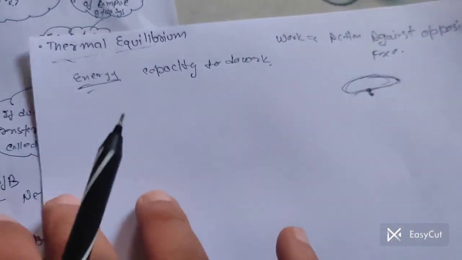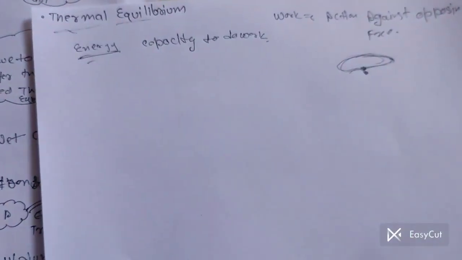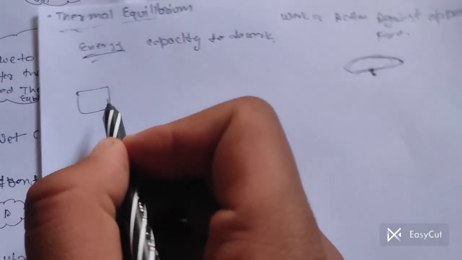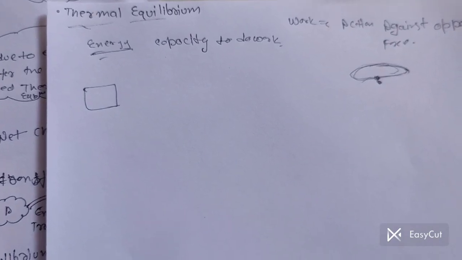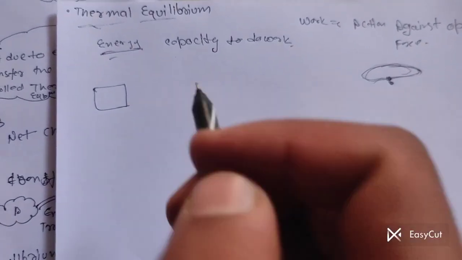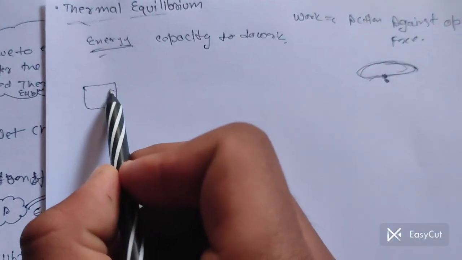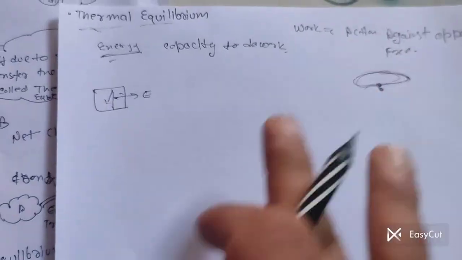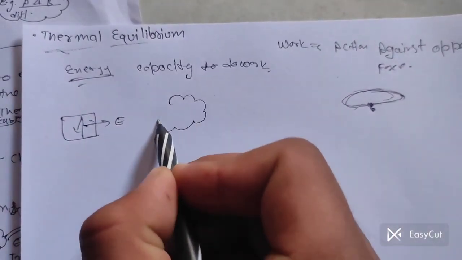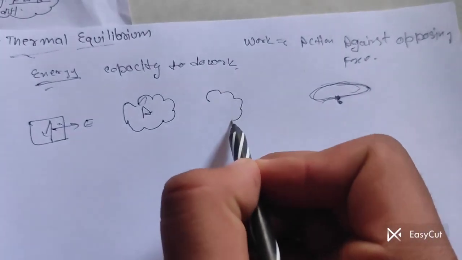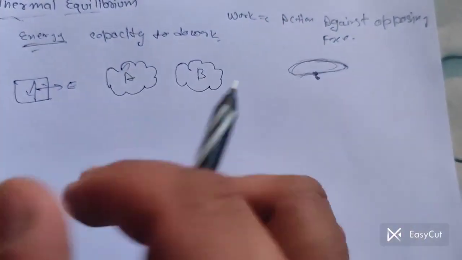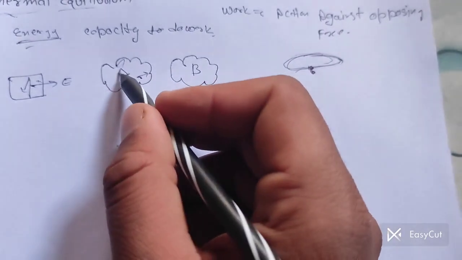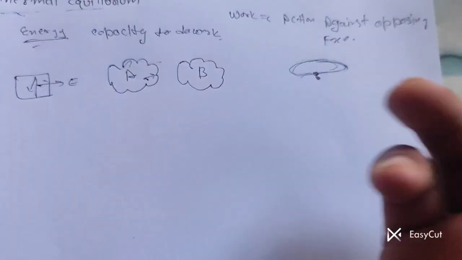This is the main important topic. Thermal equilibrium: in the previous class we talked about the closed system. Closed system means, like a thermos, a system where energy only flows but material can't flow. So we have system A, this is our system. Second is system B. Both are closed systems, since closed system means neither material of A goes out nor of B.